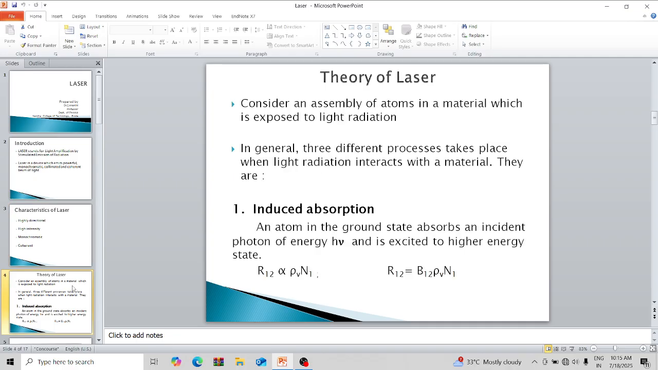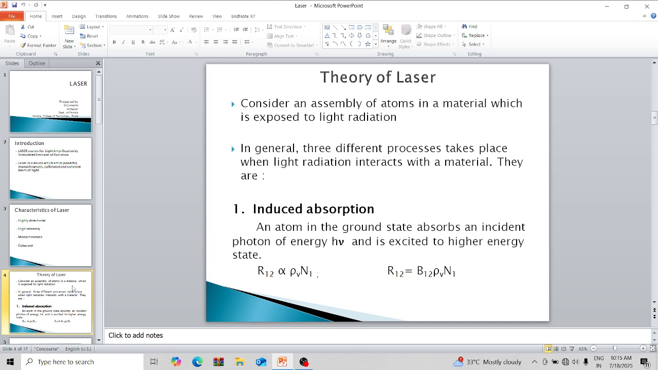Theory of laser: consider an assembly of atoms in a material which is exposed to light radiation. Three different processes take place when light radiation interacts with the material. First one, induced absorption. In the induced absorption, an atom in the ground state absorbs an incident photon of energy h nu and is excited to higher energy state.